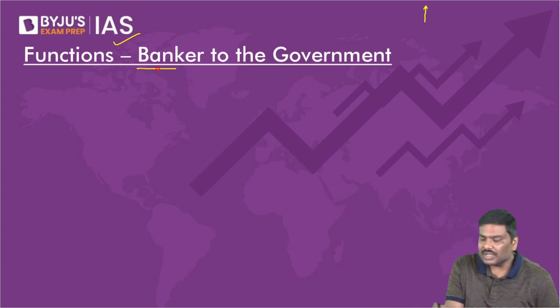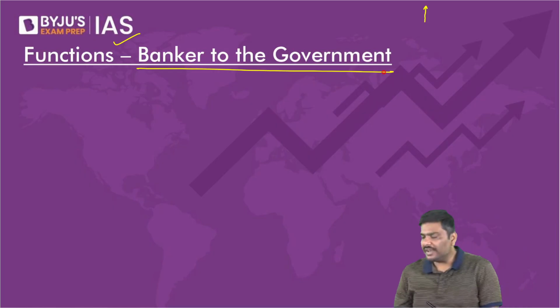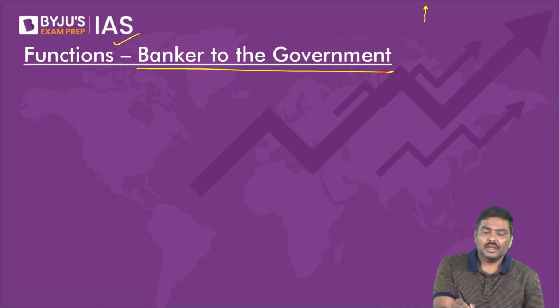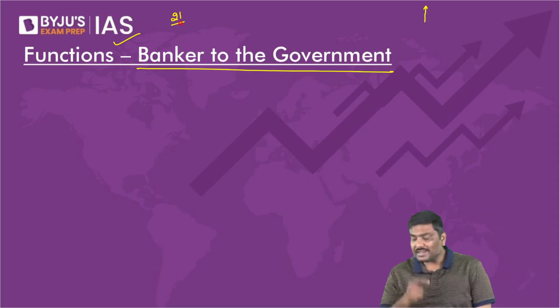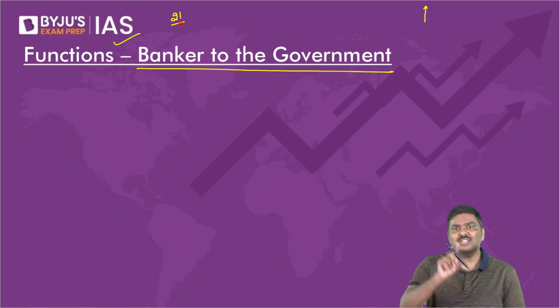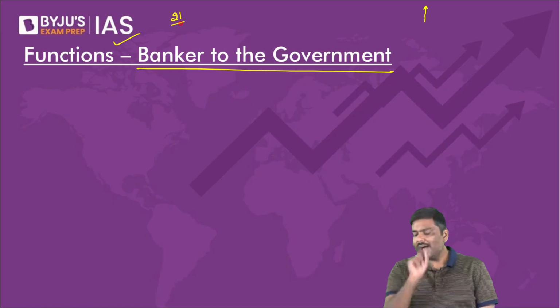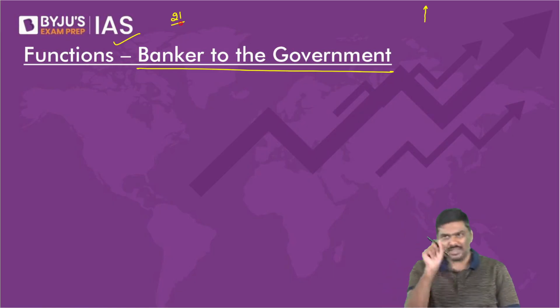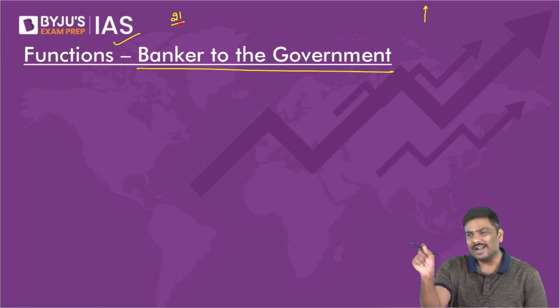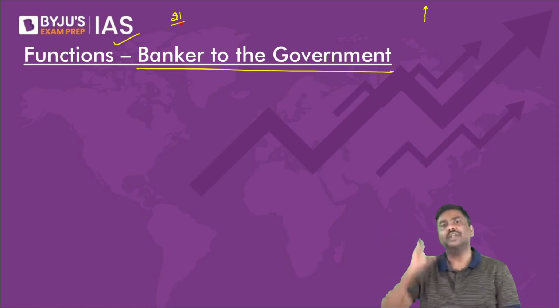Right, now the next function: the banker to the government. Do you remember section 21? What does section 21 of the RBI Act say? RBI Act says that under section 21, RBI is responsible for maintaining the public debt of the Government of India, and for conducting the businesses of the Government of India.